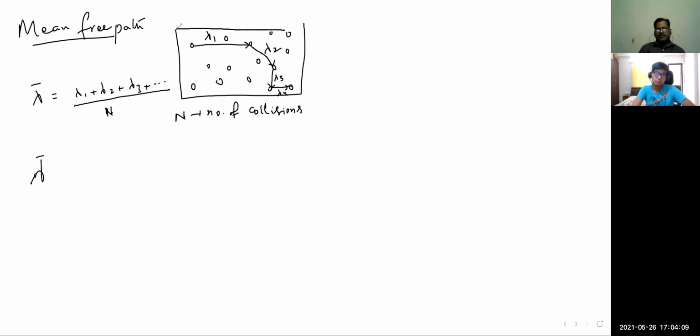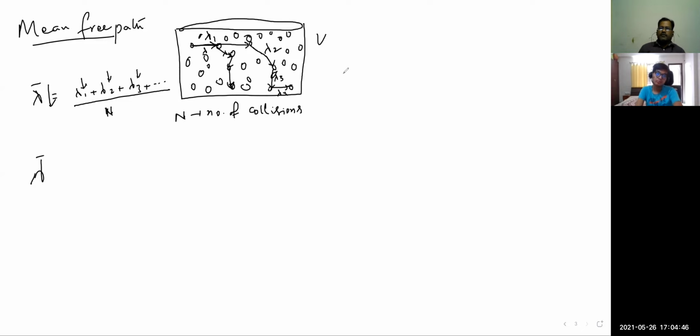We have considered a particular volume. In the same volume, if there are more molecules, then while a particle is traveling, it will immediately collide with another. Then λ1, λ2, all the distances before collisions decrease, and the overall mean free path value decreases.